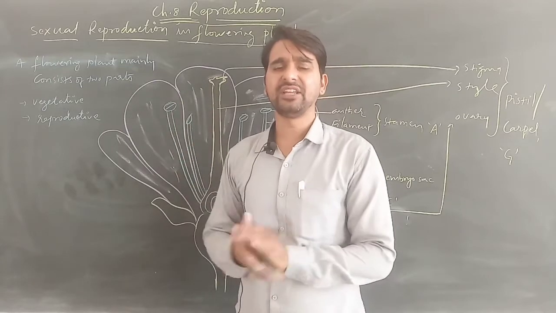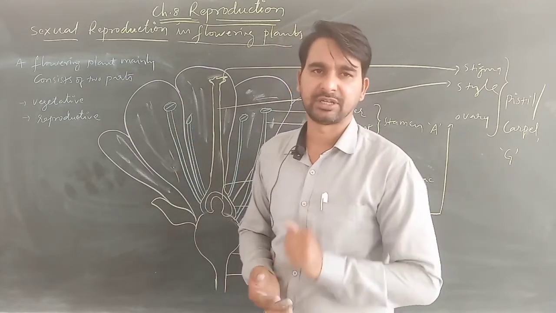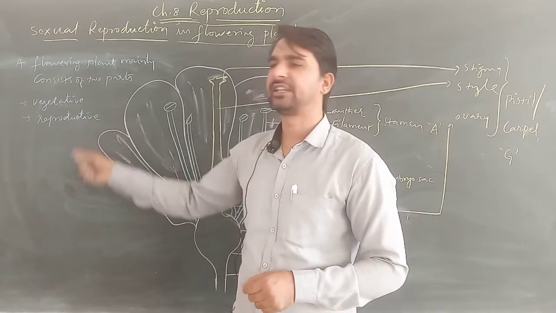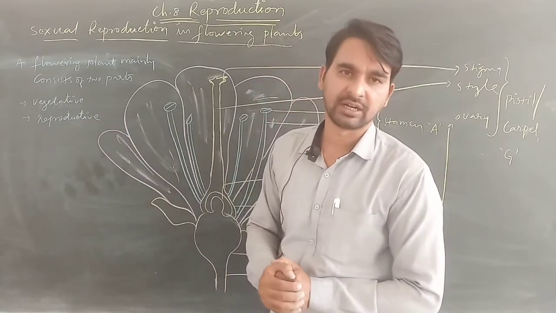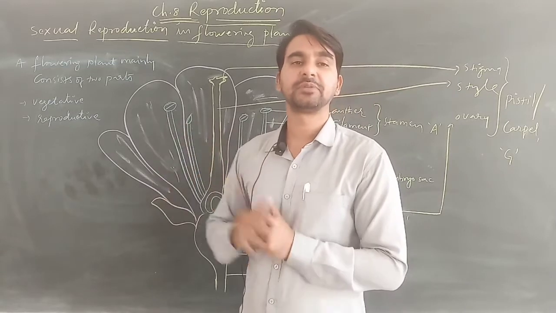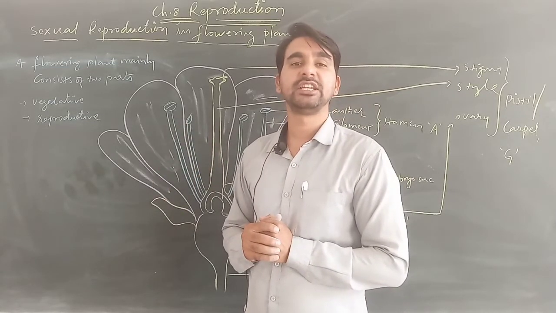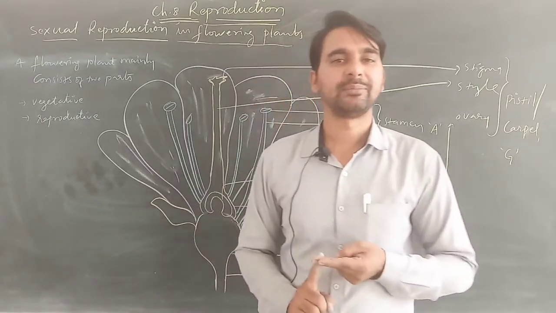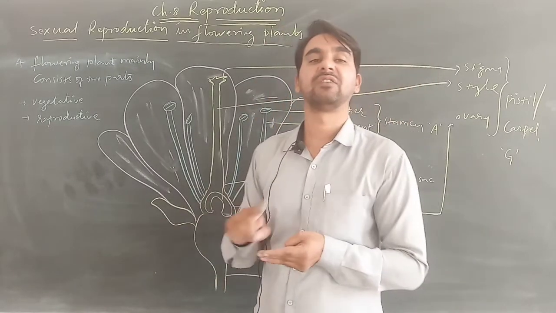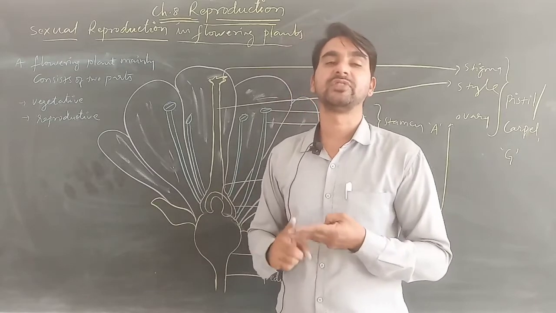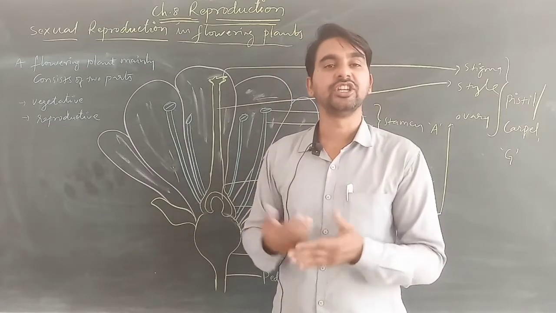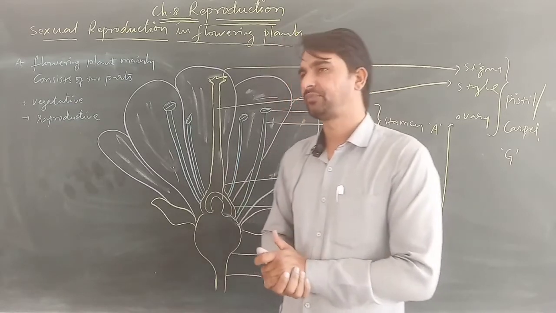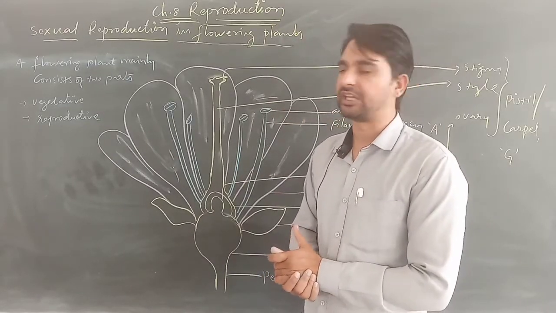Basically, this flowering plant consists of two main parts: the vegetative part and the reproductive part. Vegetative parts are the roots, stem and leaves, which we have learned are used to generate new individuals in the asexual mode of reproduction, by vegetative propagation.